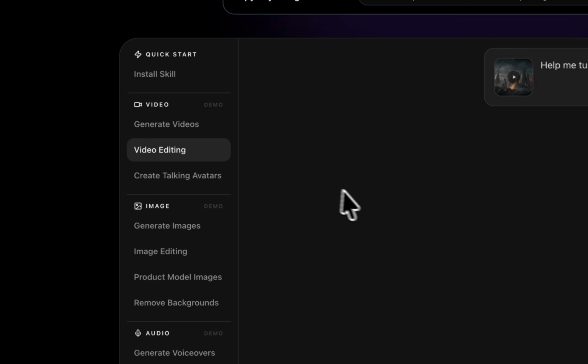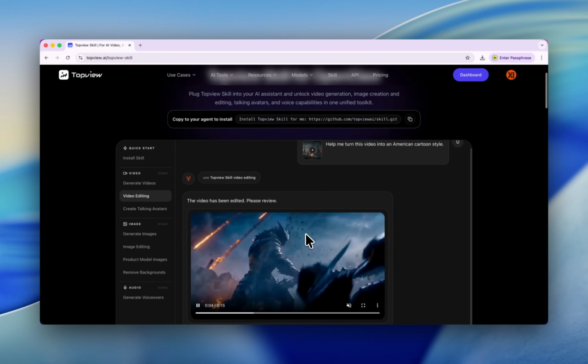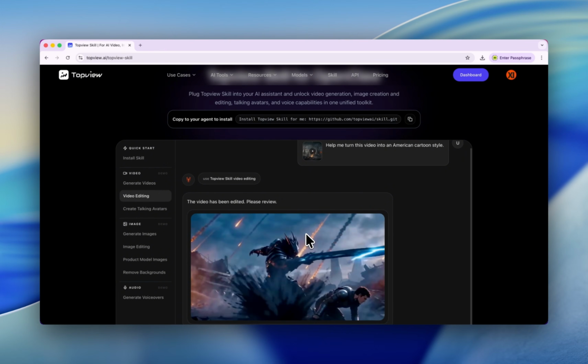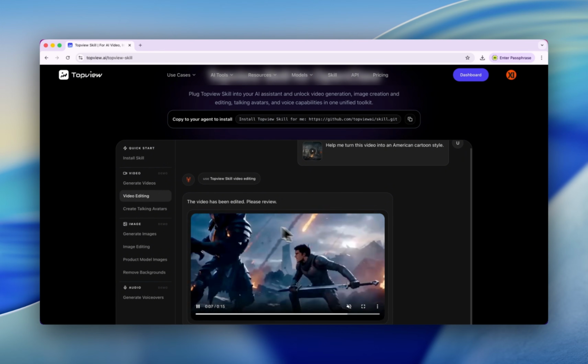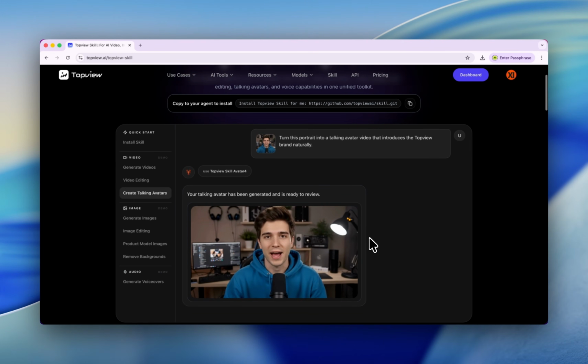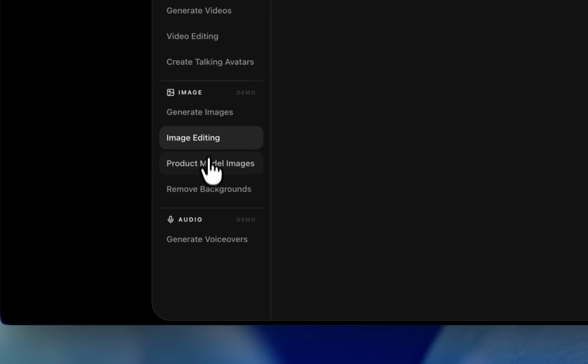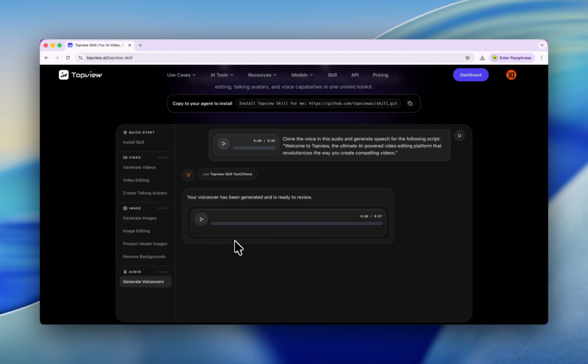And not only that, but your robots are also able to edit the video. You don't need to install Premiere or After Effects anymore. And also, you can make talking avatars based on an image. You don't even need to open this website, but with your OpenClaw, you can do that. Oh, I forgot, also with this skill, you can generate images, image editing, product images, and also generate audio. I don't know what the direction of the future is, but this is certainly one of them.